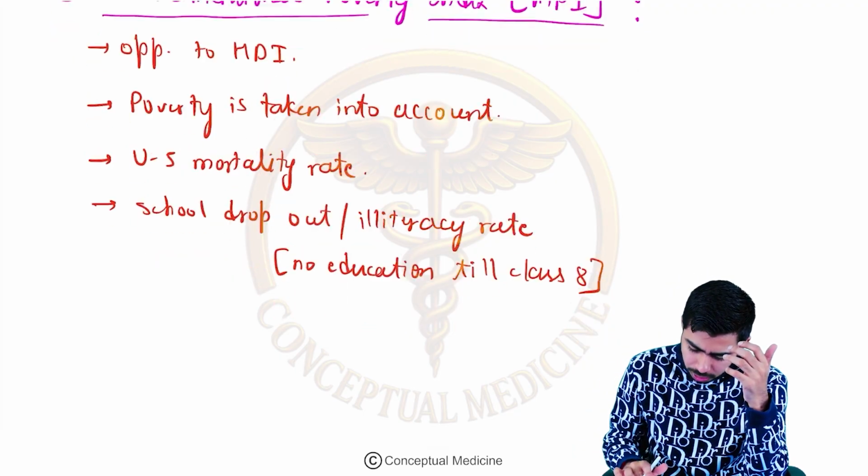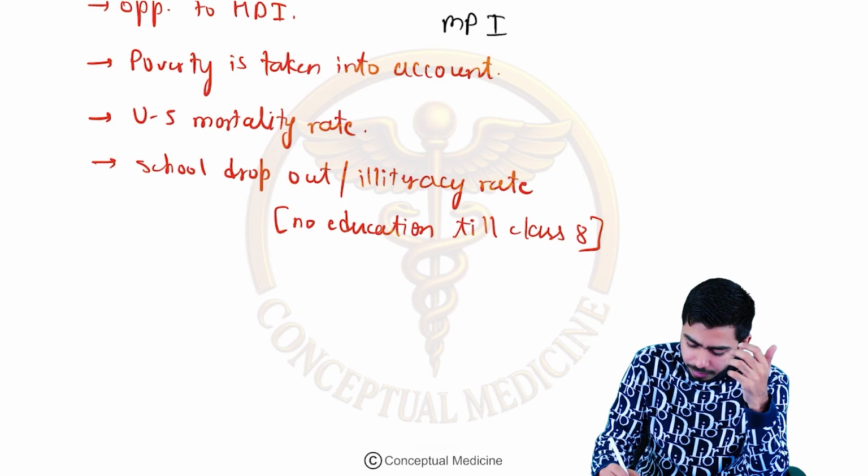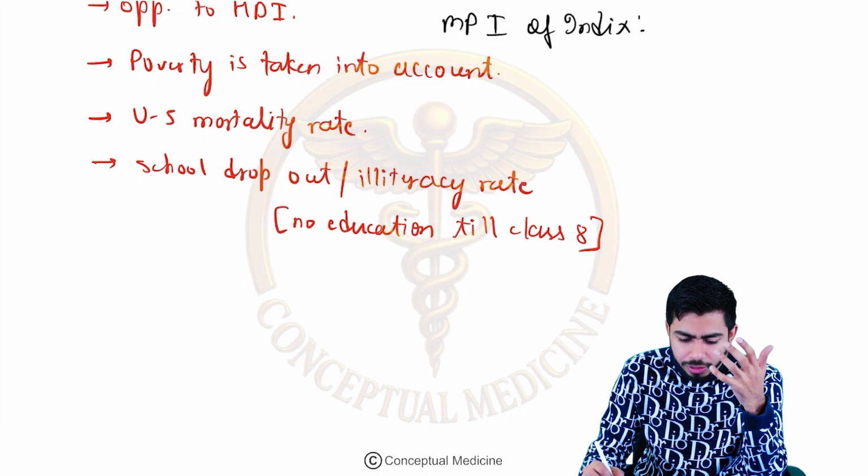If you talk about the multidimensional poverty index in India, it is not a very good number according to WHO. They say it is around 27.5.